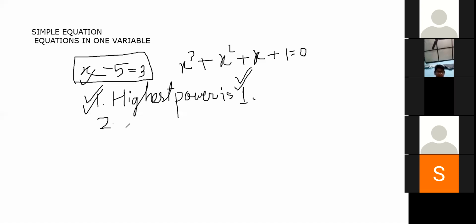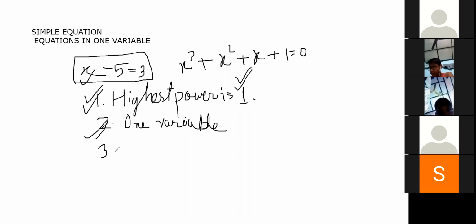Everyone, write along with me. I will also provide you notes later on, but for the meantime, write along with me some shortcut points. There is one variable, that is x. What is the name of that variable? x. Number 3 criterion is that there should be an equal to sign. Yes, the equal to sign is present.